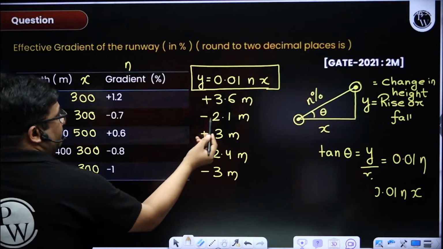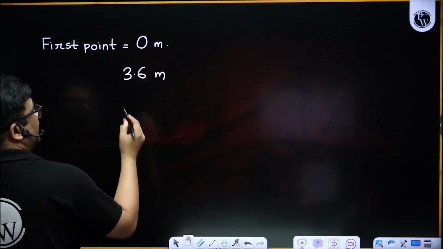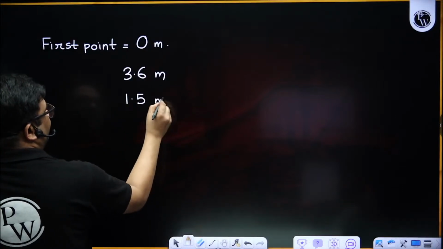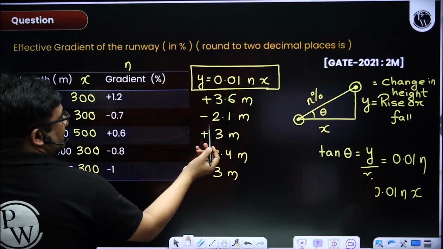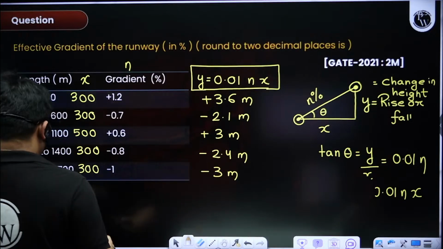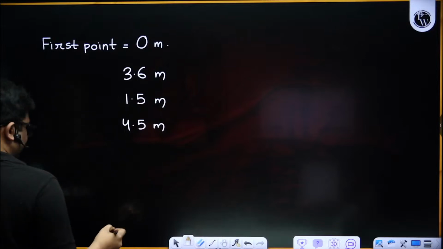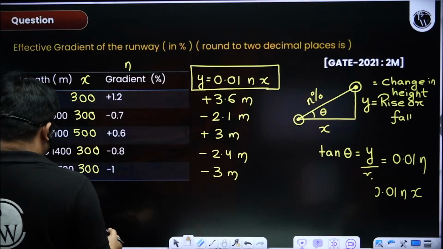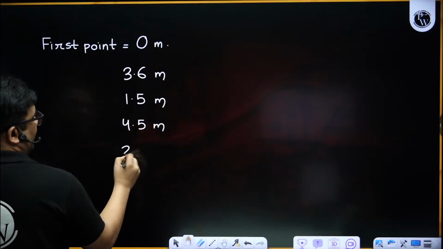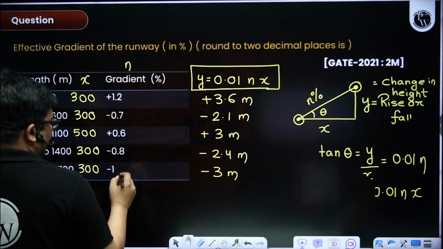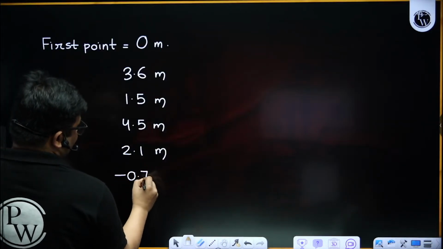After that you see minus 2.1, so it will become 3.6 minus 2.1, which is 1.5 meter. Then next is again plus 3, so it will become 4.5 meter. Then minus 2.4, so it will become 2.1 meter. And then minus 3, it will become minus 0.9 meter.